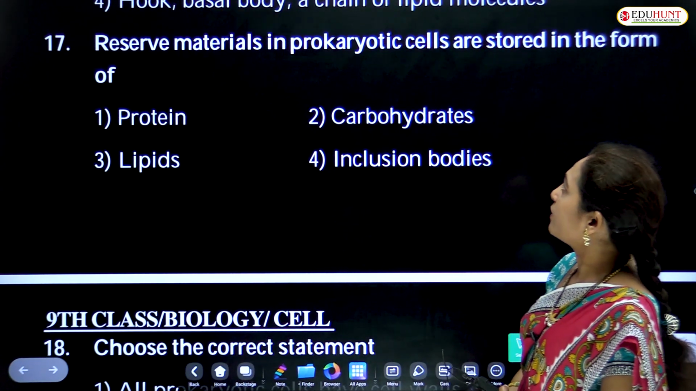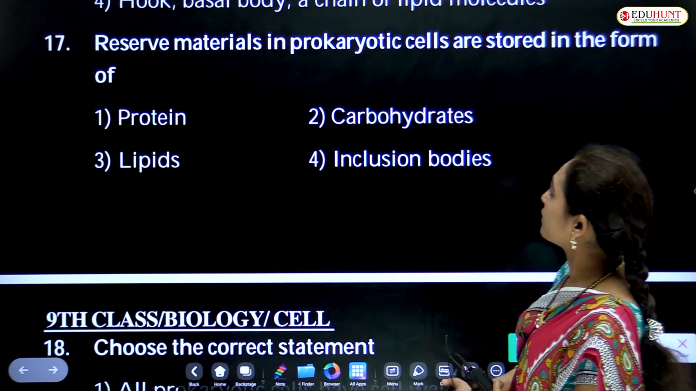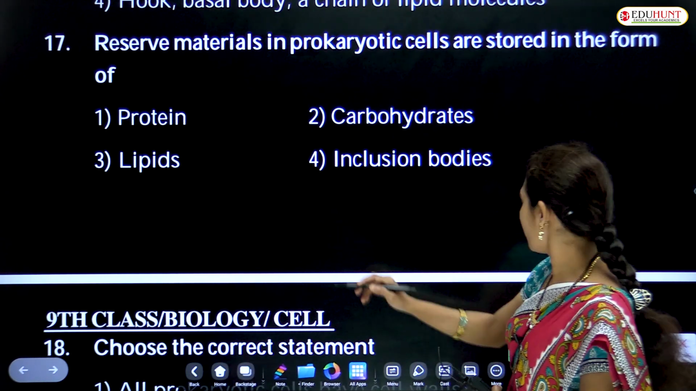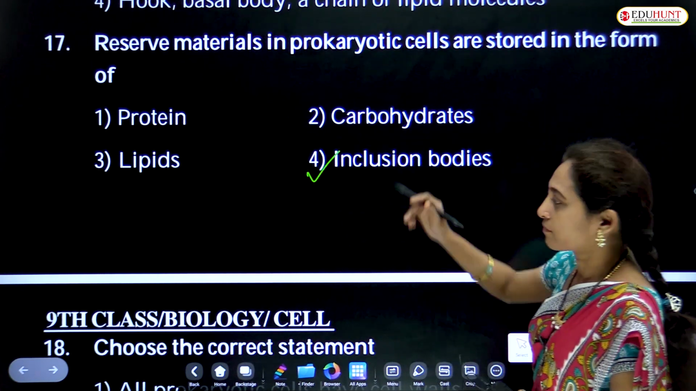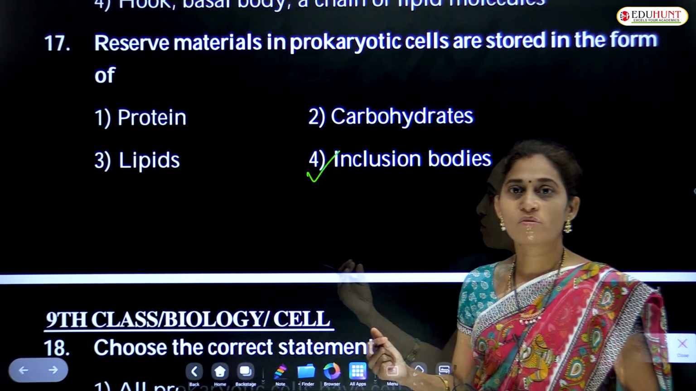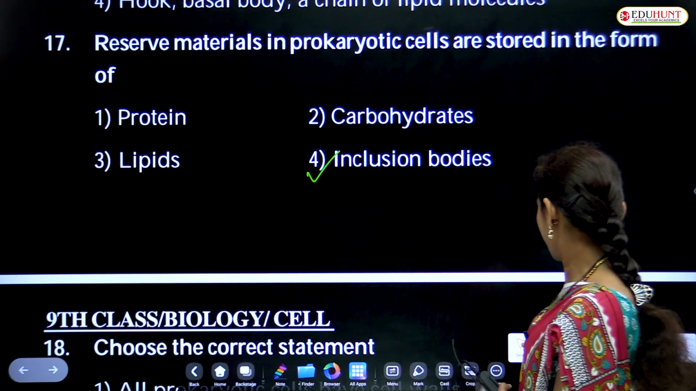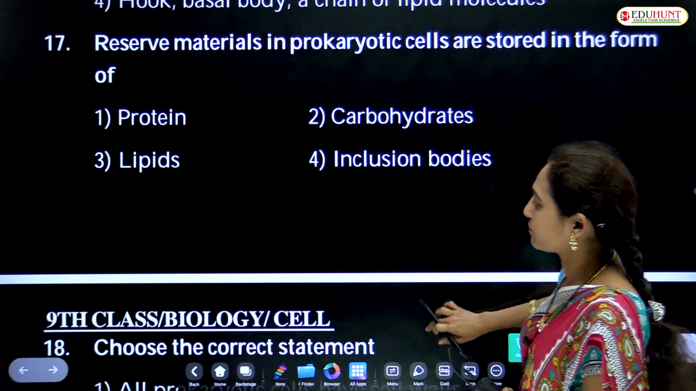Reserve materials in prokaryotic cells are stored in the form of inclusion bodies. Reserve food materials are stored in inclusion bodies.